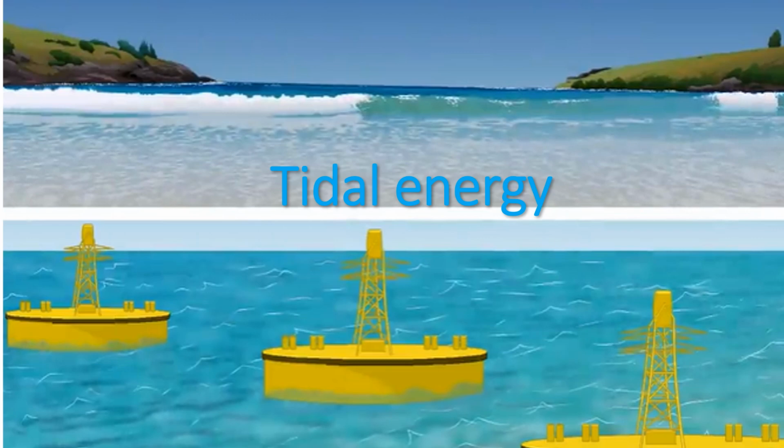Peninsular region, we can see the V shape of it, and all three parts are covered with sea, oceanic waters. Hence it is called a peninsular region, with a coastline of 7,516 kilometers. Hence India can make use of this energy on a very large scale. Efforts are also being made to start such projects in India.